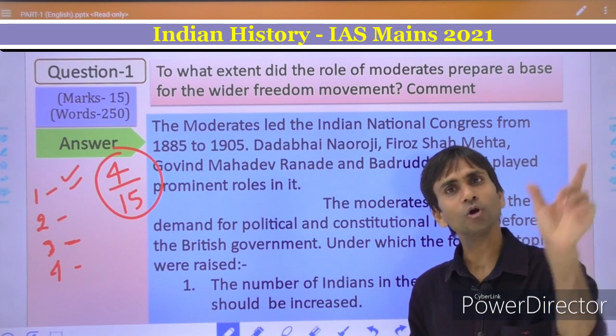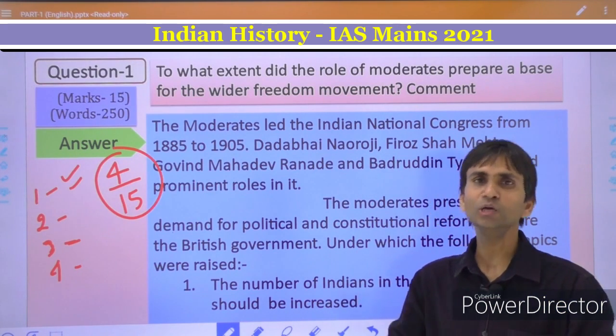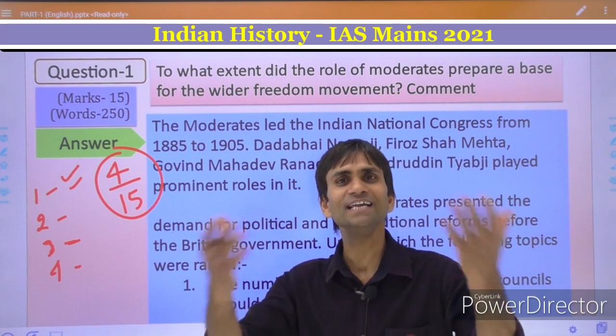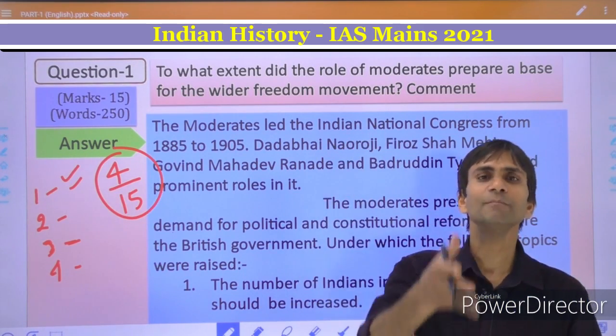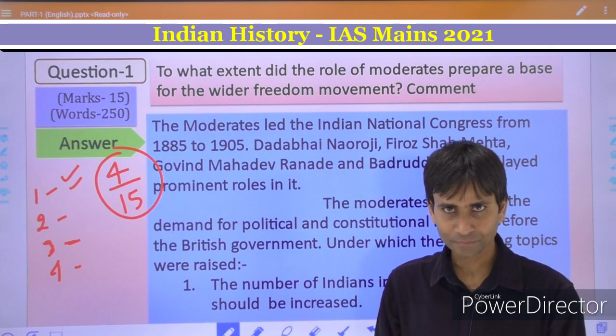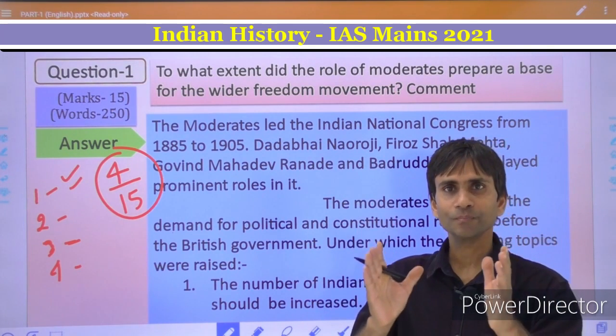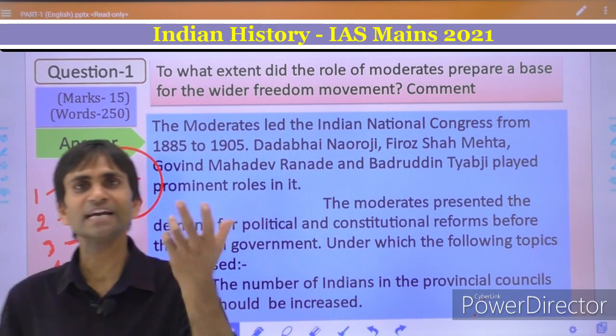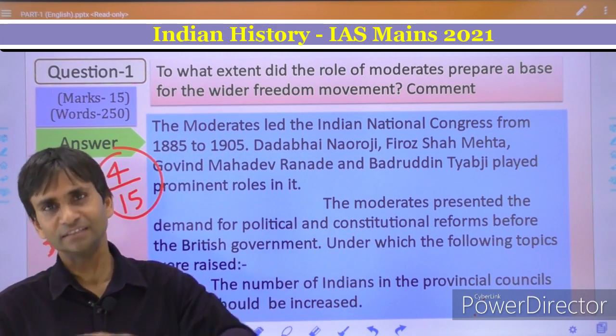So then the role of the British government and the new styles, new strategy, new philosophies, new ideas that were infused by Mahatma Gandhi in the freedom struggle, and some new topics or points raised by the extremists before Gandhiji.